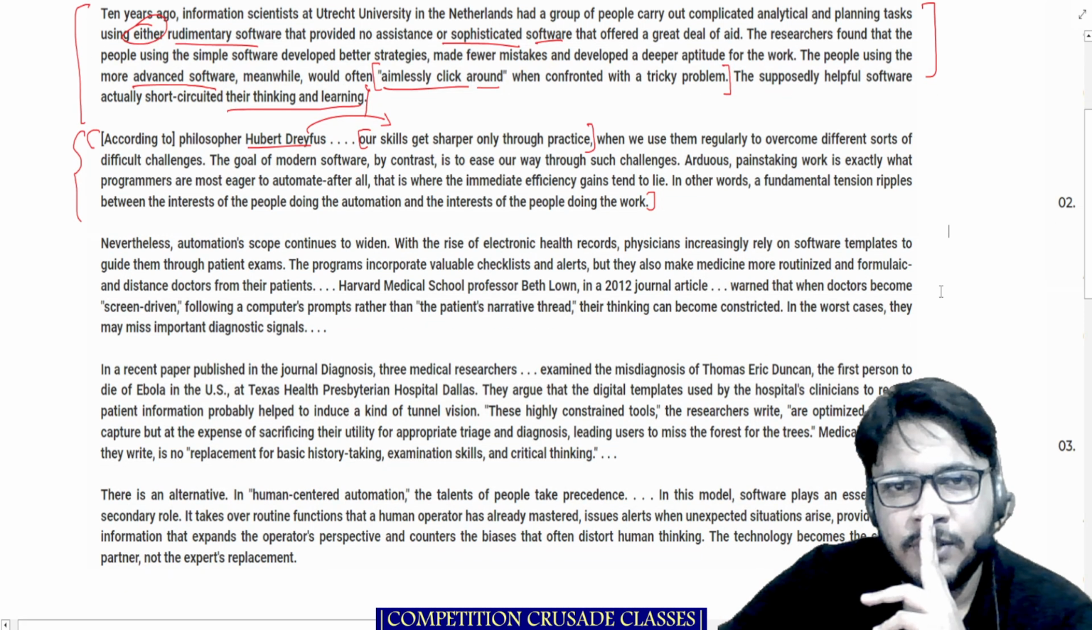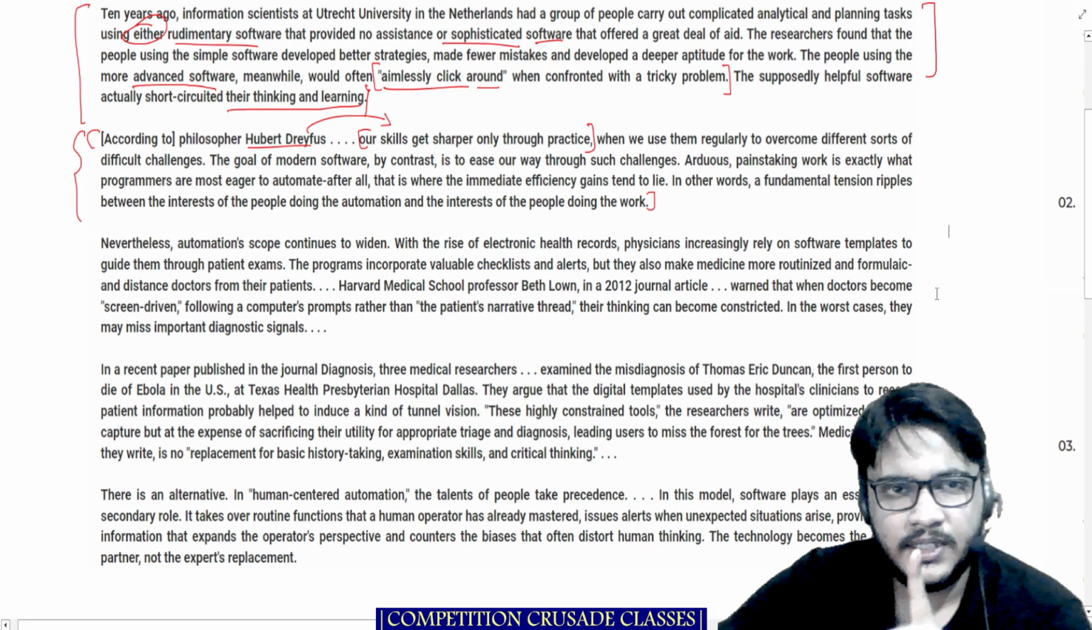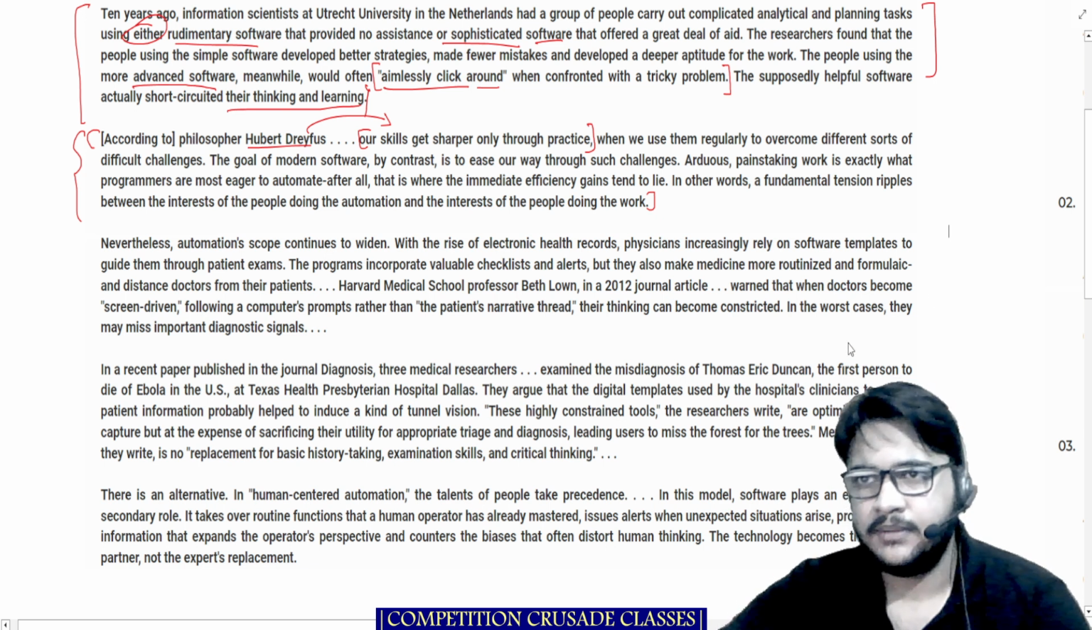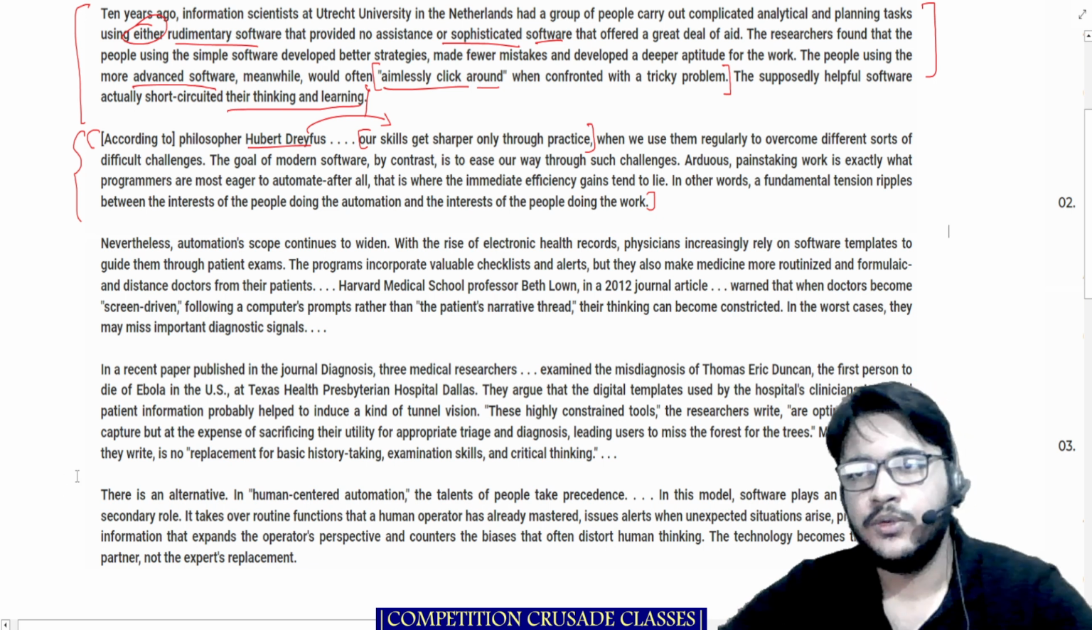I will just shut up for a while. I'll give you some time to read this passage so that you can have a better understanding. Okay, so I hope you paused and read.